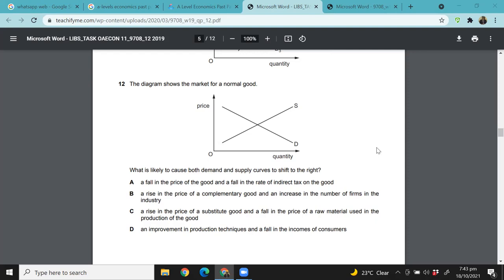Read it one more time and tell me what's the correct answer. Yeah. So in which case would both supply and demand shift to the right?